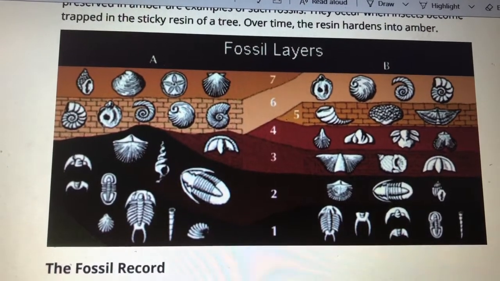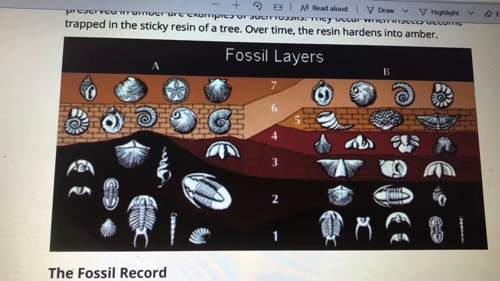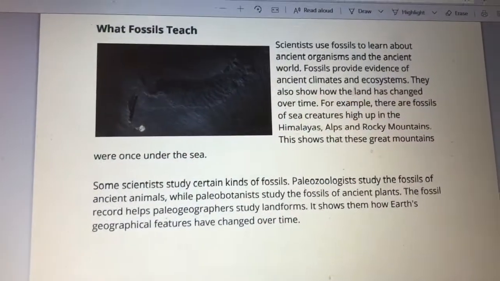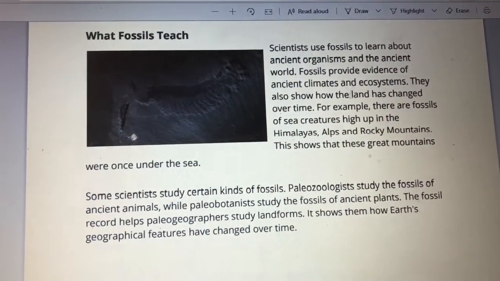The fossil record. The fossil record shows us what organisms looked like a long time ago. Many of these organisms are no longer alive today. The fossil record shows how the animals evolve over time from one animal into another. And in your article, you can see the fossil layers there. You see that in your article? Good. And now let's see what fossils can teach us.